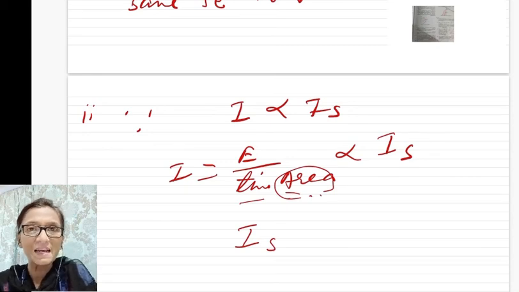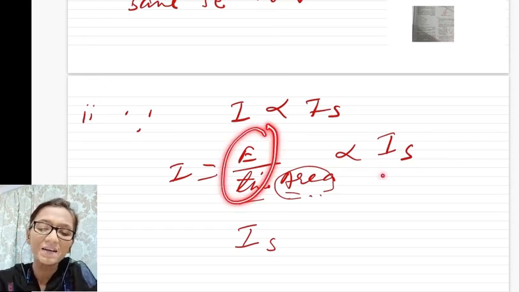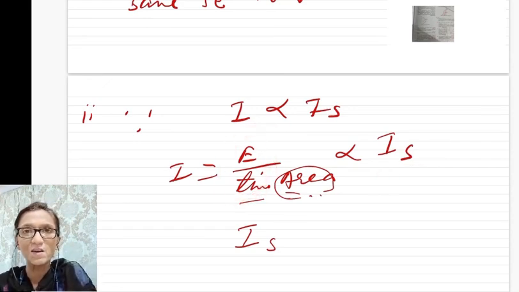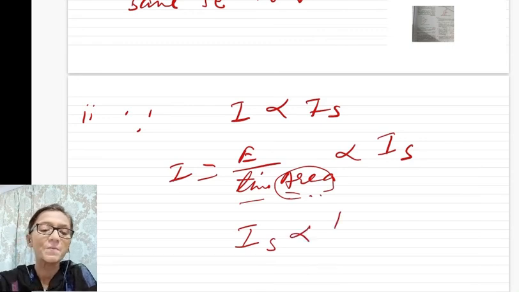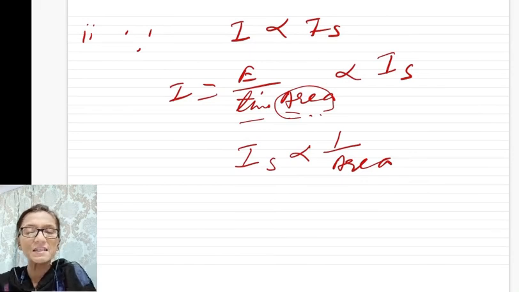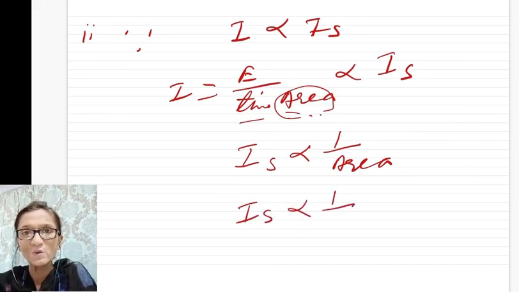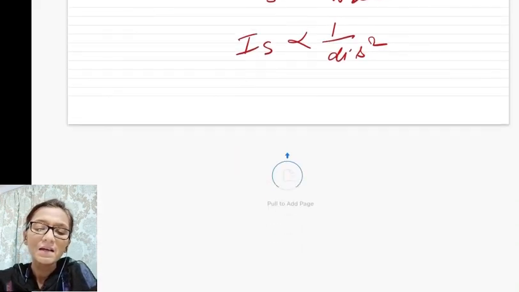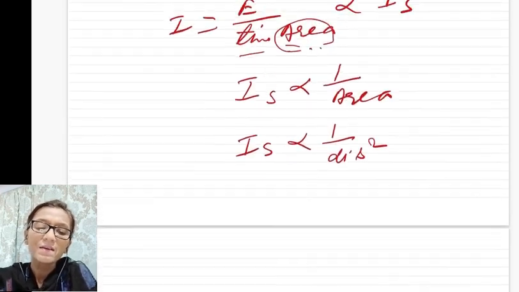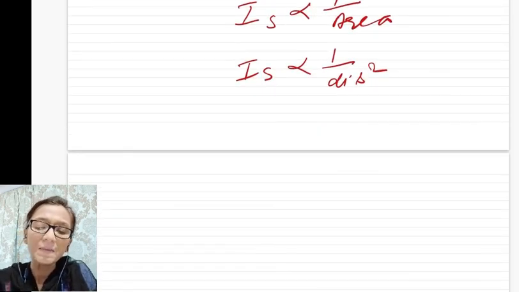So you can say that for I saturation, time should be taken constant, energy should be taken constant. So if everything is constant here, saturation current will be inversely proportional to area. And we know that area is proportional to the square of distance. So I saturation will be inversely proportional to the square of distance. Initially I saturation was given, it was 18 milliampere.